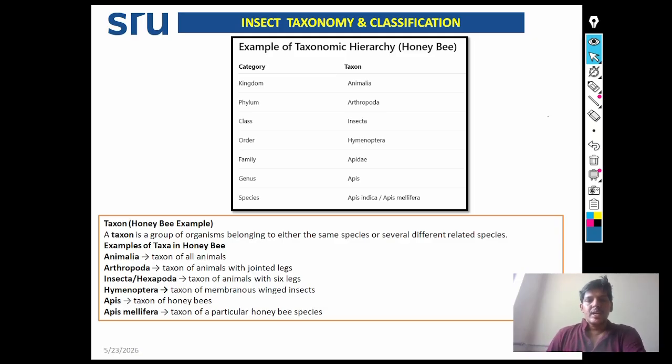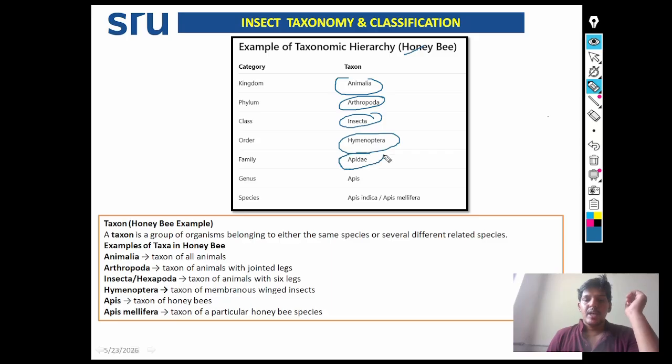Insect taxonomy and classification. See example of taxonomic hierarchy in honeybee. So honeybees belong to the kingdom Animalia, phylum Arthropoda, class Insecta, order Hymenoptera, family Apidae, genus Apis, and species Apis indica or Apis mellifera.